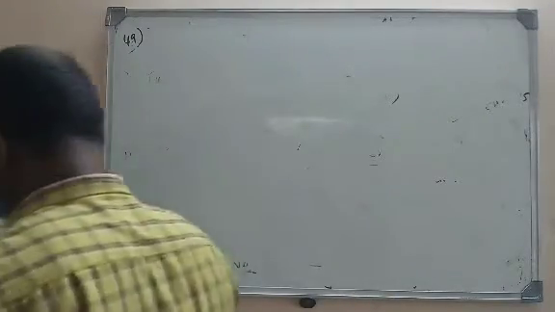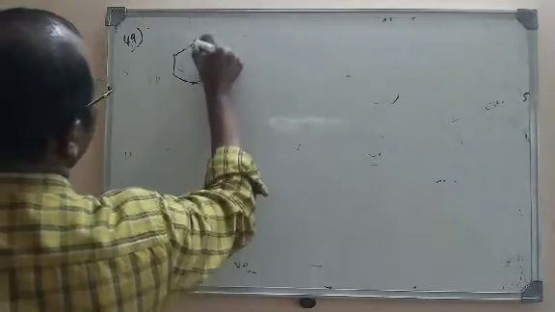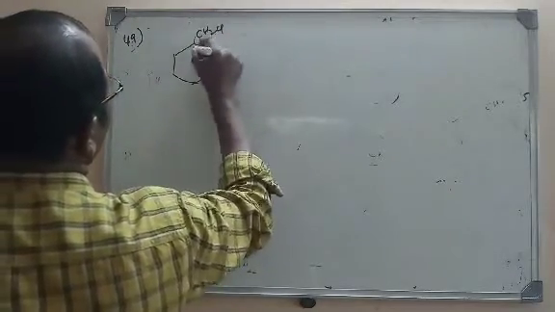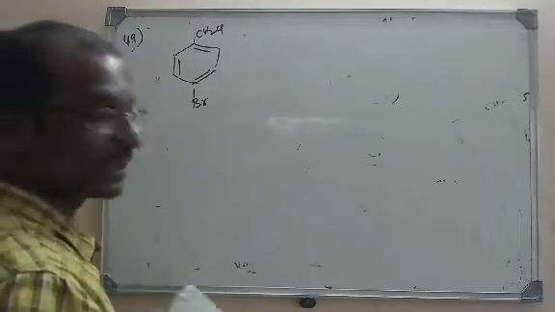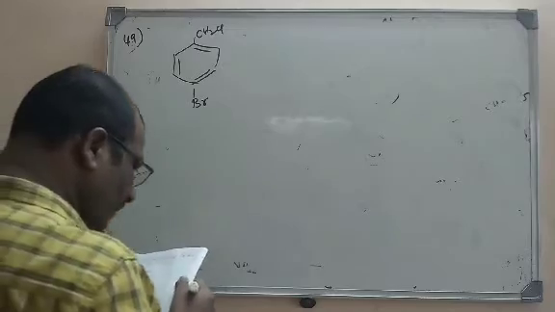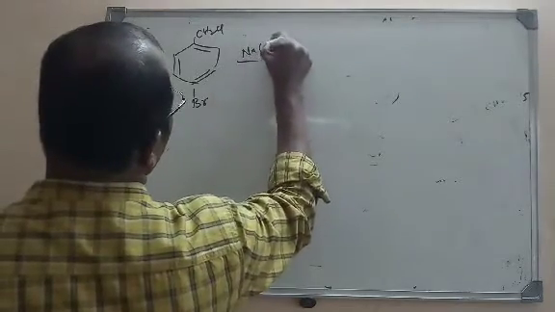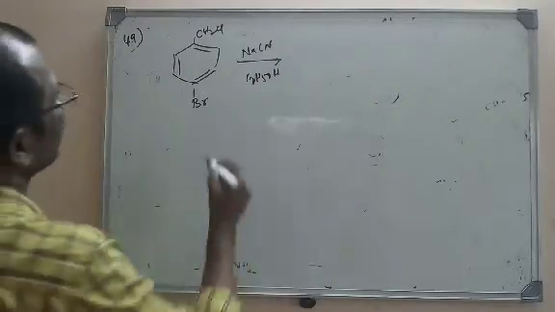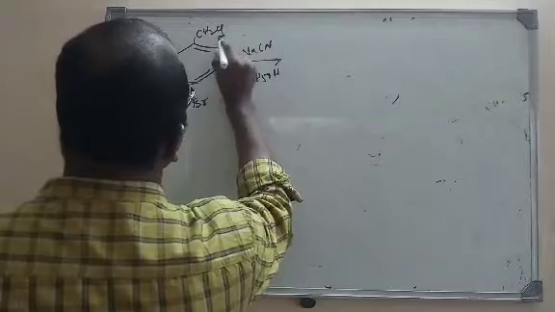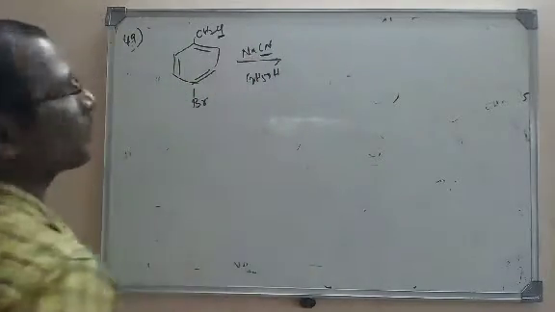Let me first write whatever is given here: 4-bromobenzyl chloride. You know what benzyl chloride is: a benzene ring with CH2Cl. With 4-bromo, this is 4-bromobenzyl chloride. We are treating it with NaCN, and the medium is ethyl alcohol. What will take place here? Substitution will take place.